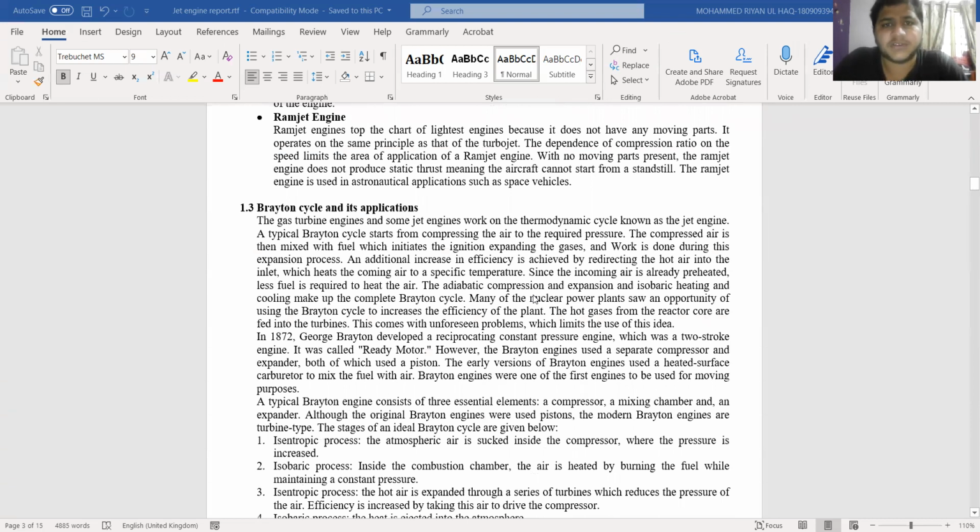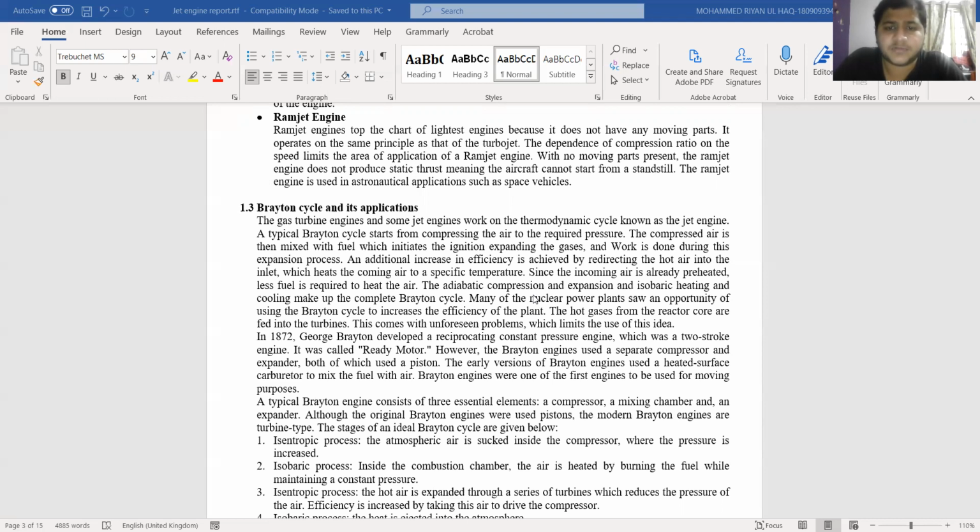As we all know, all jet engines basically work on a particular cycle known as the Brayton cycle. It is a thermodynamic cycle. A typical Brayton cycle starts by compressing the air to the required pressure. The compressed air is then mixed with fuel, which initiates ignition, expanding the gases, and work is done during this expansion process.